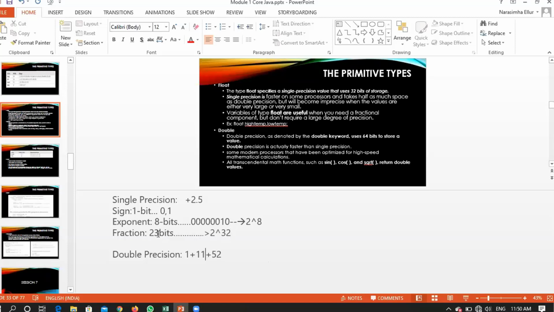In single precision it was taking 23 bits for representing a fraction value, but here it will be taking 52 bits. That means this range will now be 2 raised to 52, whatever the number is, those many bits you will have to put some fraction value. So have a glance at an example. If you have any doubts, please ask. Once you are clear, then only we will proceed.